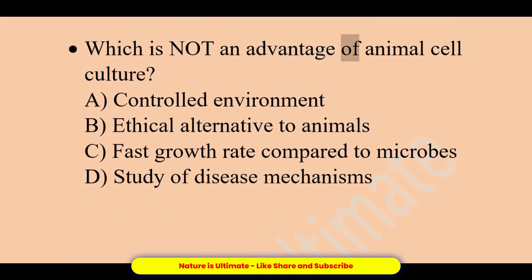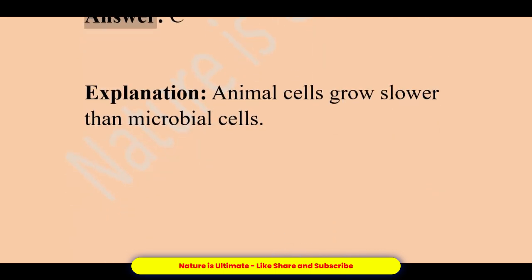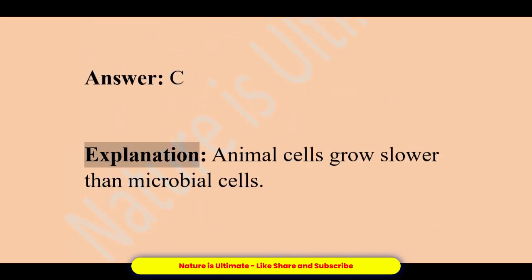Which is not an advantage of animal cell culture? A. Controlled environment. B. Ethical alternative to animals. C. Fast growth rate compared to microbes. D. Study of disease mechanisms. Answer, C. Explanation: animal cells grow slower than microbial cells.